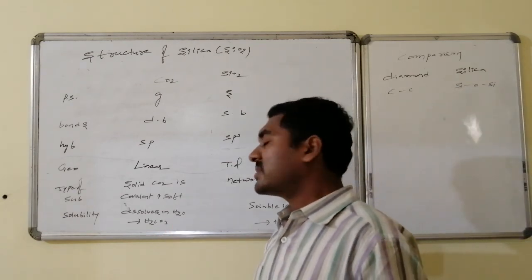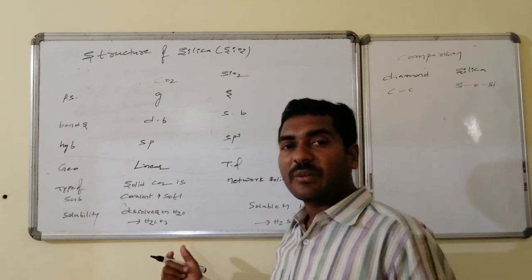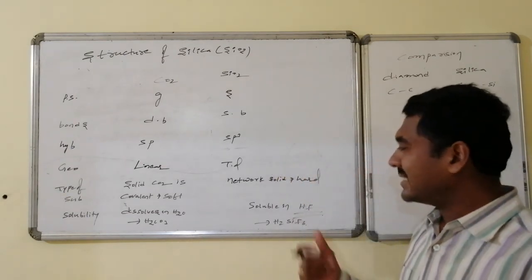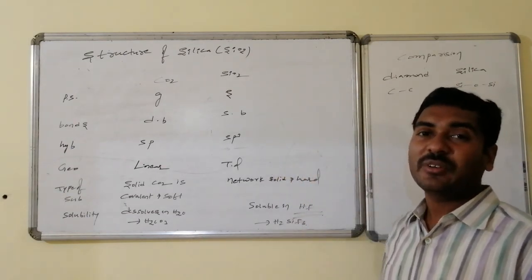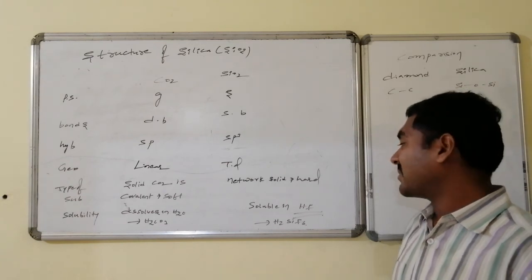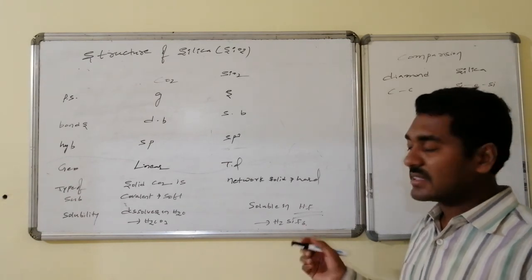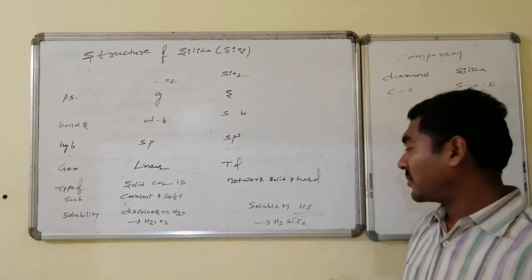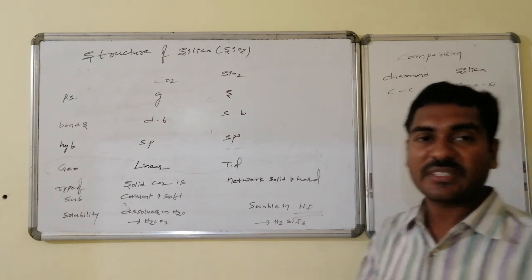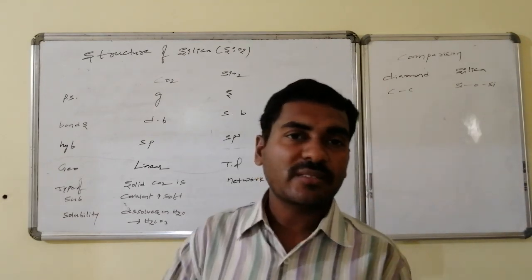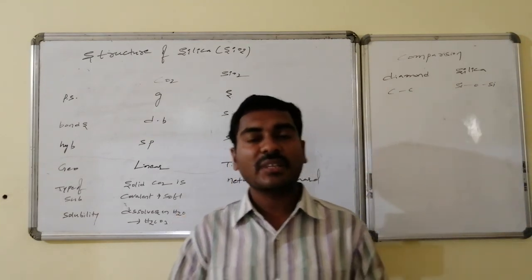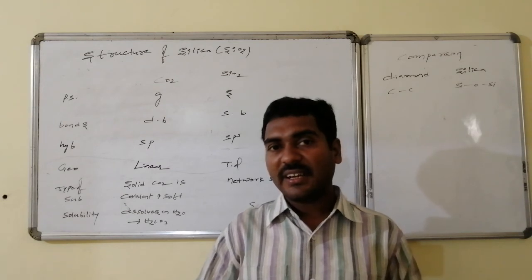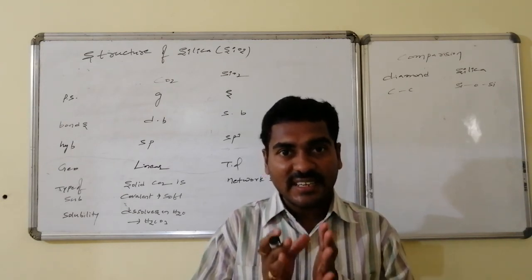Solubility: carbon dioxide dissolves in water and leads to the formation of carbonic acid. Silicon dioxide is insoluble in water, but it is soluble in HF. If HF is taken, first of all it forms silicon tetrafluoride. Once again it leads to the formation of H2SiF6, hydrofluorosilicic acid. These are the points of difference between the oxides of carbon and silicon, that is carbon dioxide and silicon dioxide.